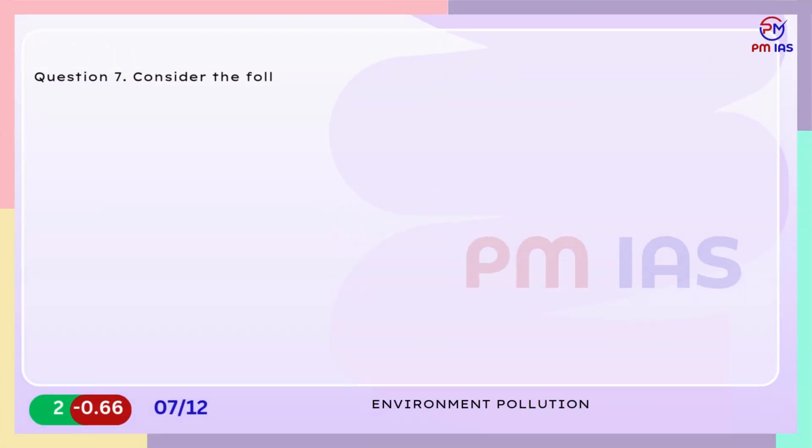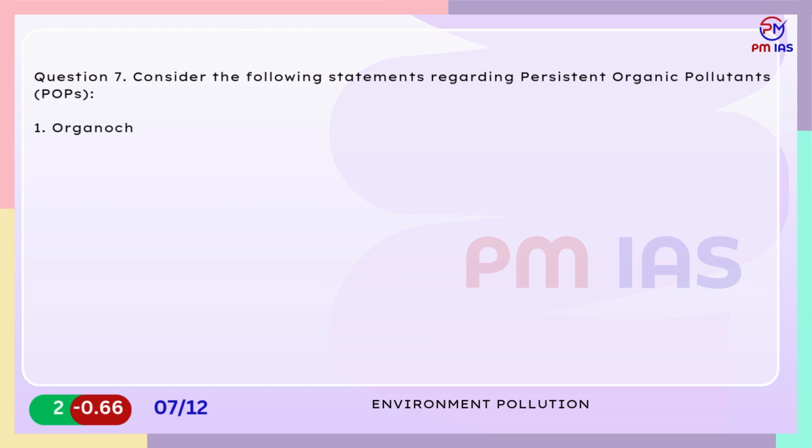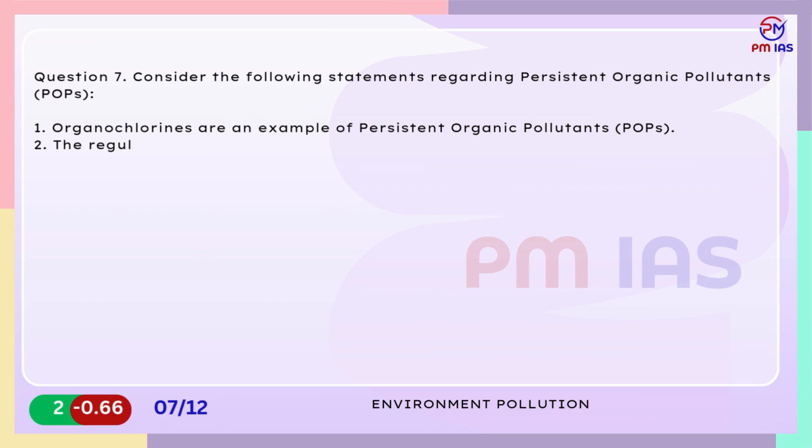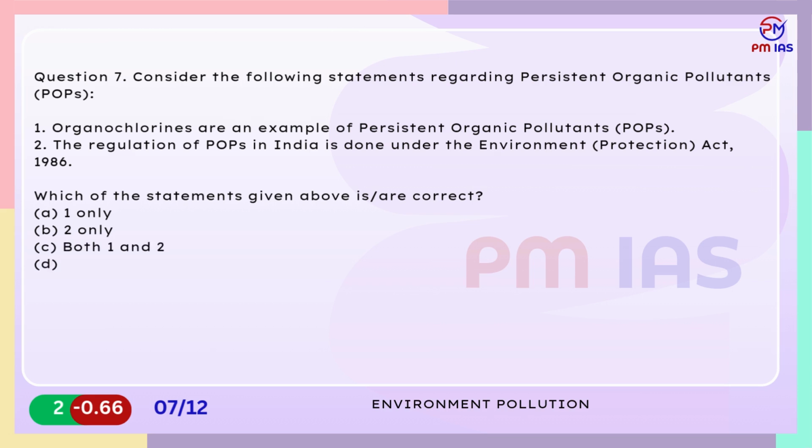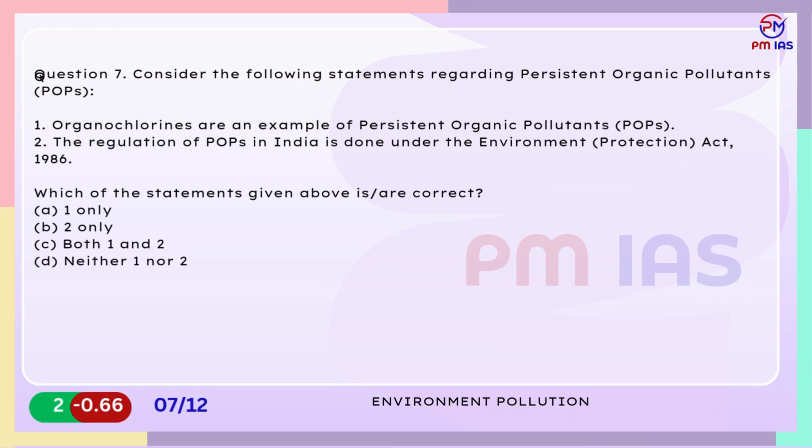Question 7. Consider the following statements regarding persistent organic pollutants, POPs. 1. Organochlorines are an example of persistent organic pollutants, POPs. 2. The regulation of POPs in India is done under the Environment Protection Act, 1986. Which of the statements given above are correct? A. 1 only. B. 2 only. C. Both 1 and 2. D. Neither 1 nor 2.